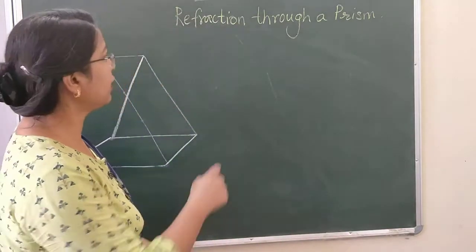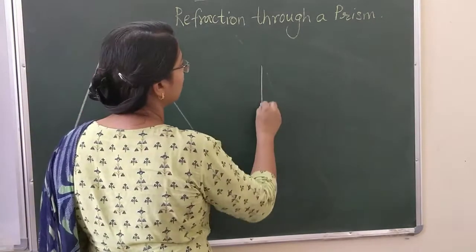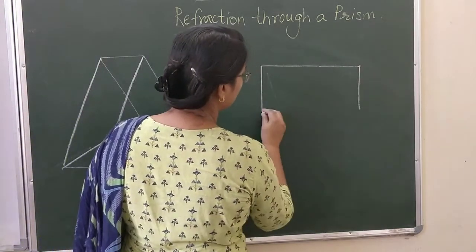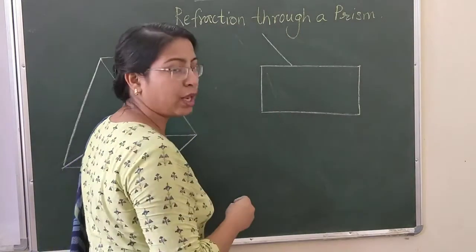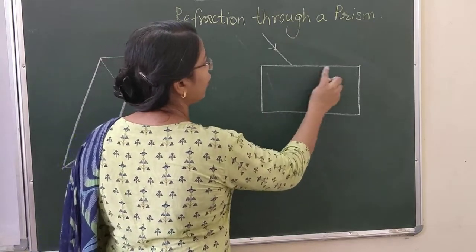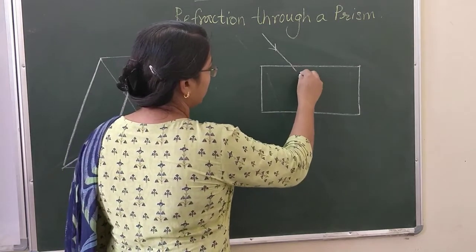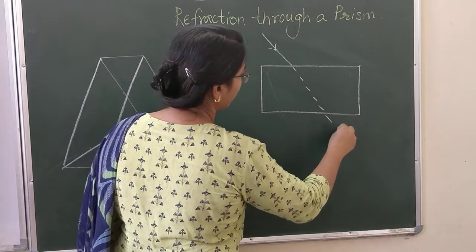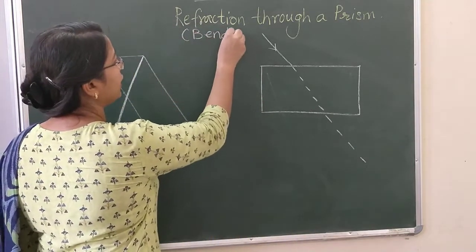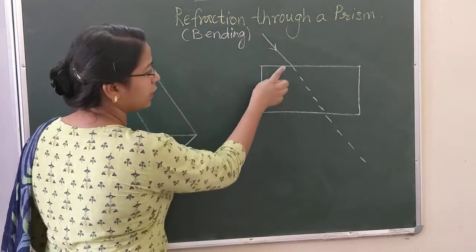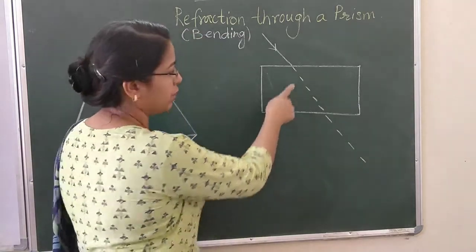In order to understand refraction through a prism, let's recapitulate what we have already covered about the rectangular glass slab. You know that the rectangular glass slab is a transparent body, and when the incident ray falls on one of the refracting surfaces of the slab, right? Actually, if there is no refraction, that means there is no bending. Refraction means bending. So if there is no bending, then the incident ray of light should move out from the other side of the slab straight like this.